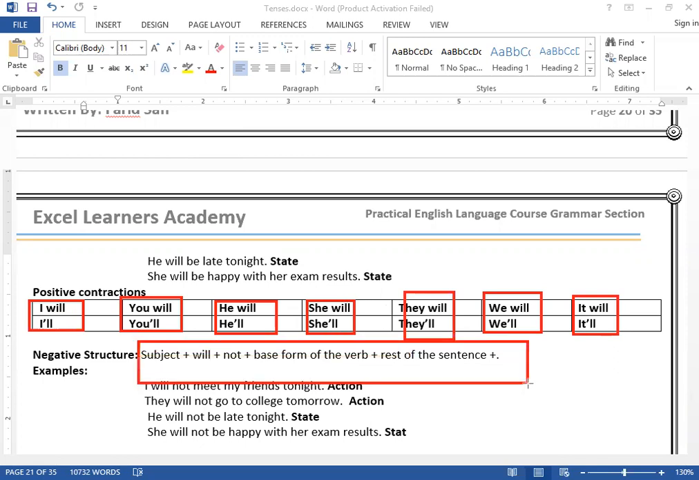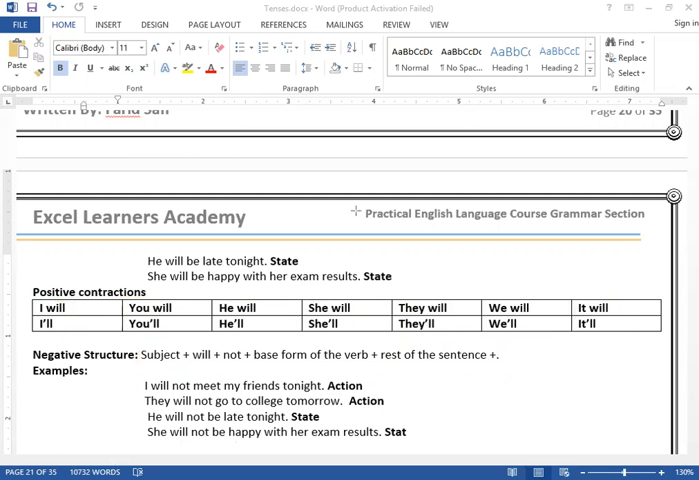So the negative structure gets like this. This is the negative structure. We just put not after will, like I will not meet my friend, or the short form of will not is I won't. I won't be late tomorrow, etc. So just put not after the auxiliary verb will, and it changes into what? It changes into the negative form.